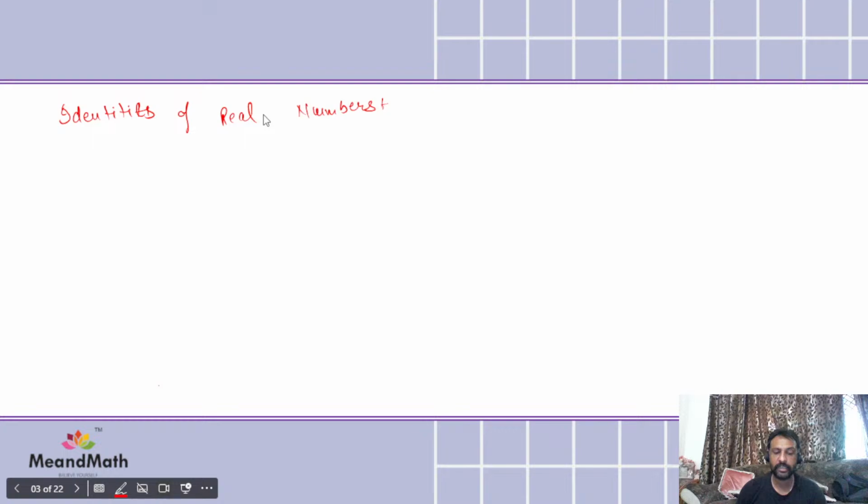Then root A plus root B whole square can be written as A plus B plus 2 root AB. Then root A minus root B whole square can be written as A plus B minus 2 root AB, right? Students, is it clear till here? Please confirm me.